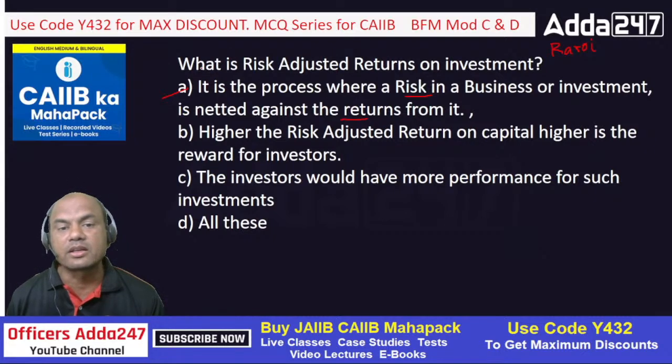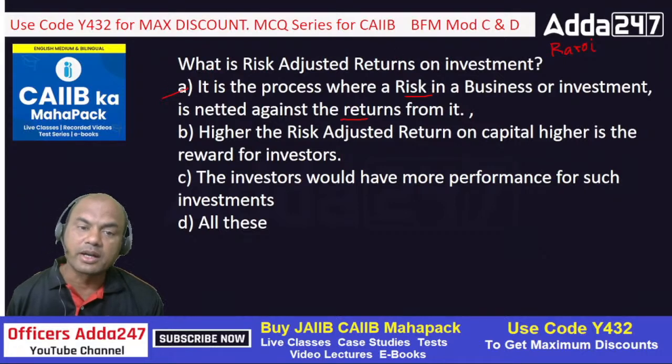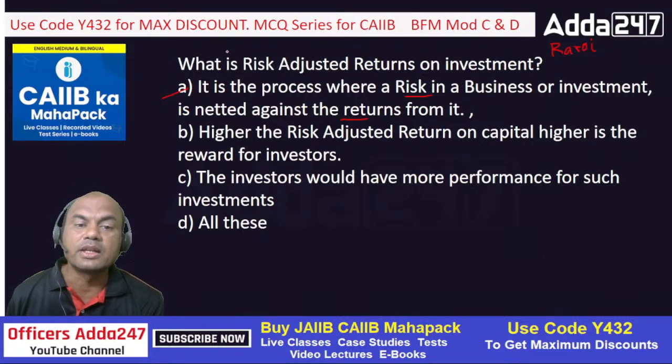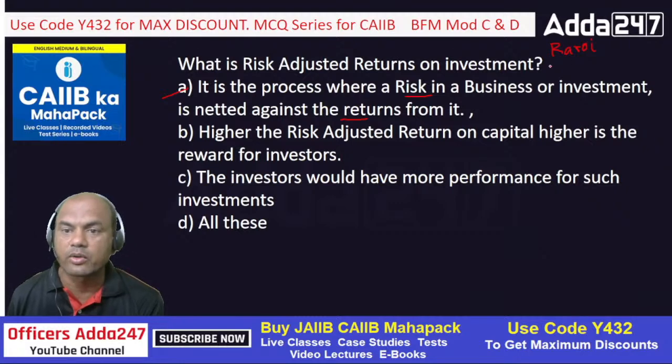If you get the question what is RAROI, then A is the answer. But look at these three options, A, B and C. I'll slightly change the question: what are the qualities, or peculiarities, of RAROI? Anything you can call it.